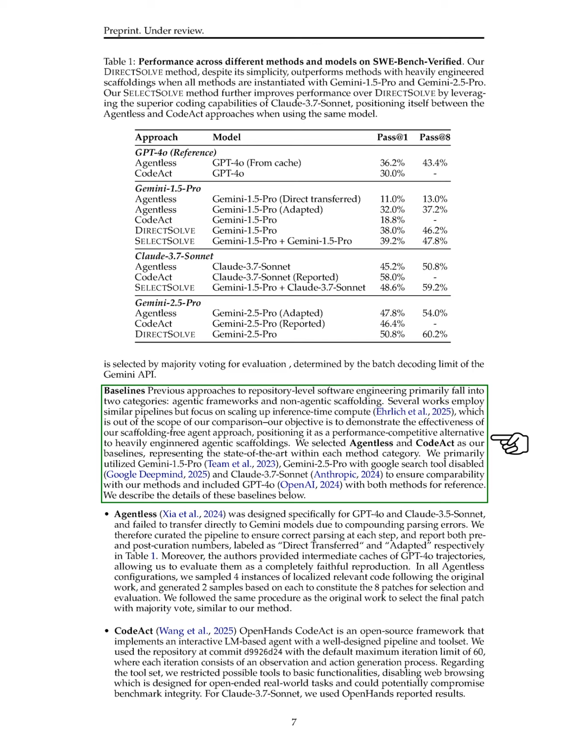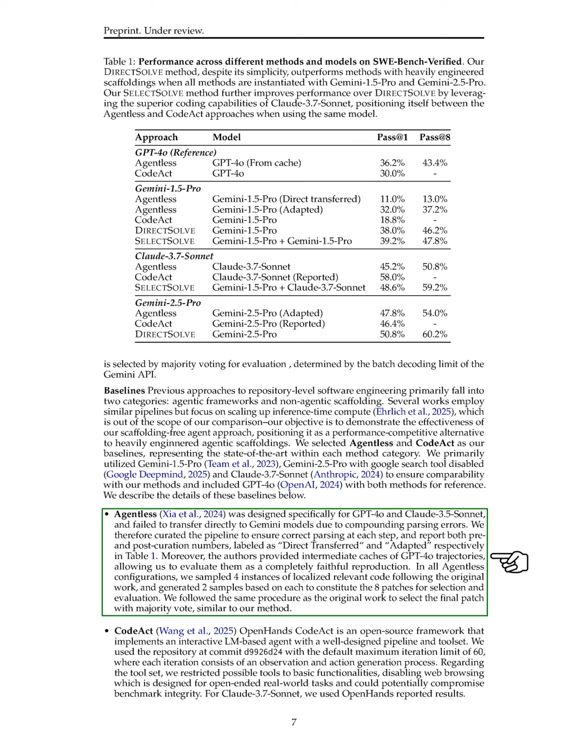We primarily used GEMINI 1.5 Pro, GEMINI 2.5 Pro with the Google search tool disabled, and CLAUDE 3.7 Sonnet for comparability, including GPT-4o for reference.